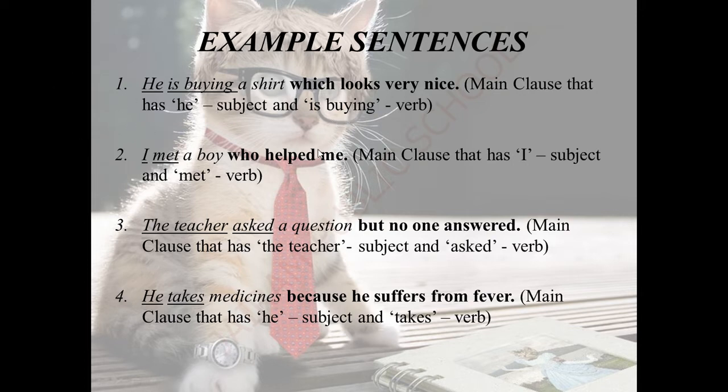Here you have to know about something. Listen. He is buying a shirt which looks very nice. Which is a connective word here in the first sentence for the main clause and subordinate clause. See the second sentence. I met a boy who helped me. Who is a connective word for main clause and subordinate clause. I'll tell you what a subordinate clause is, then you can understand it very well.